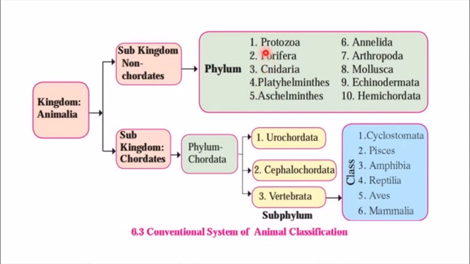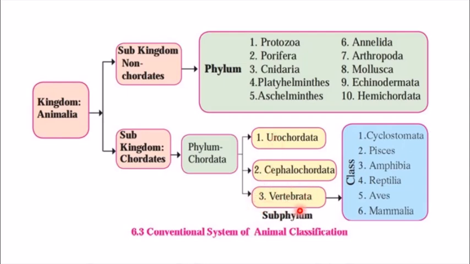So now we saw the classification of non-chordates. Next is the classification of chordates. First they are classified into the phylum Chordata. Then we have three subphyla in it, that is Urochordata, Cephalochordata and Vertebrata. Now how can you remember? That is UCV: Urochordata, Cephalochordata and Vertebrata.